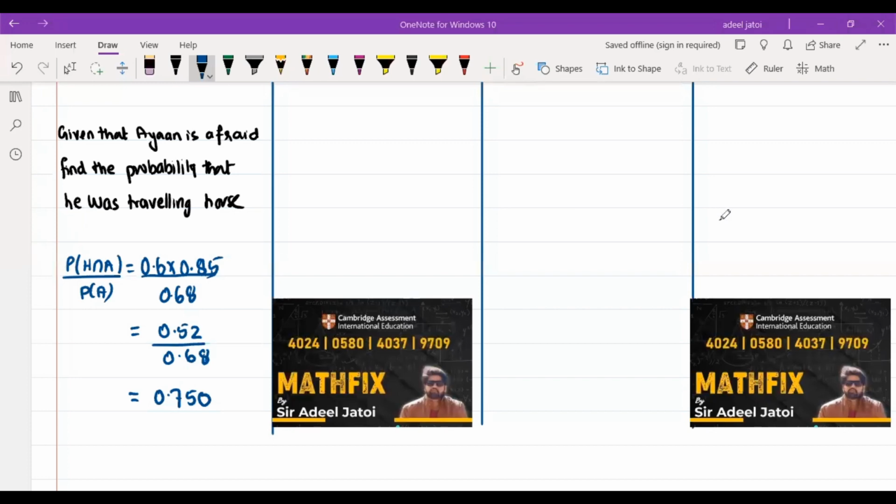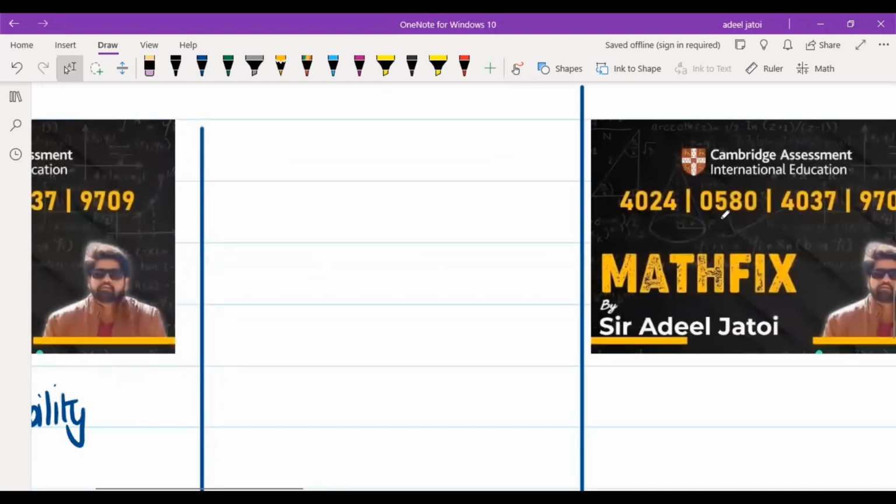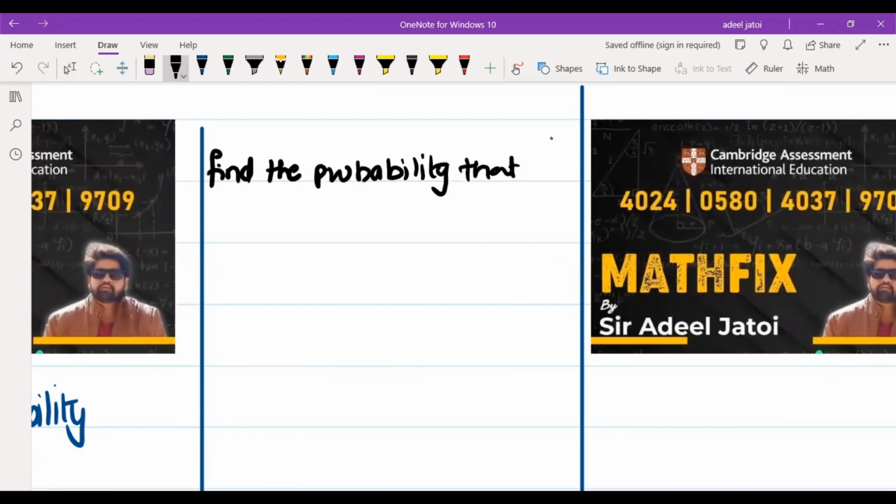Now we can also work out another example. Let's say, find the probability that Ayan traveled on an elephant.